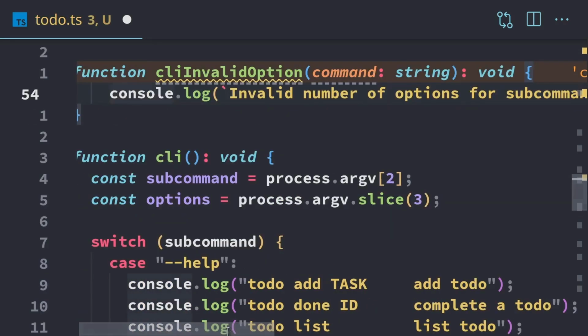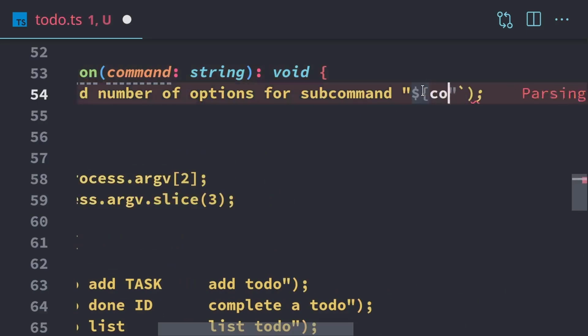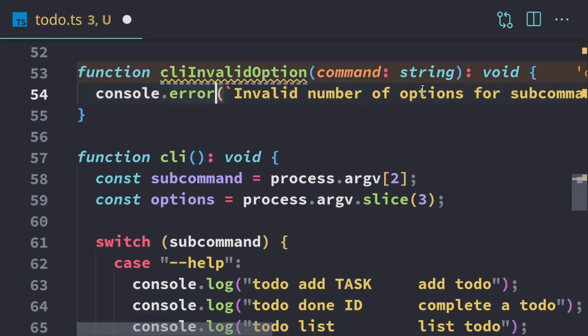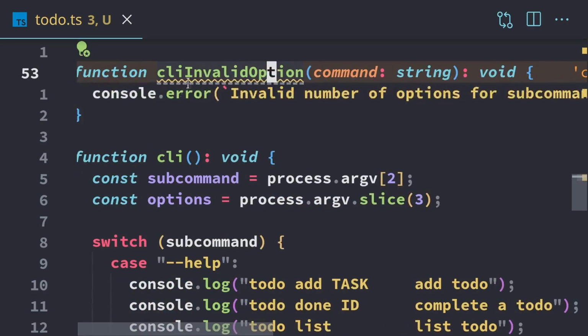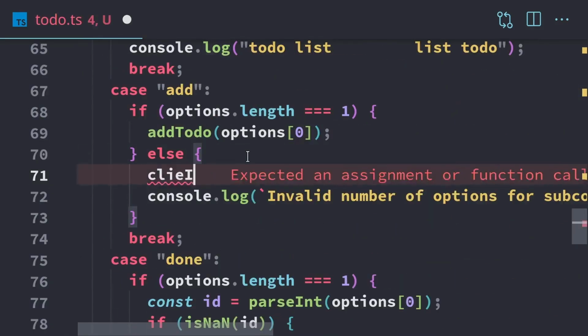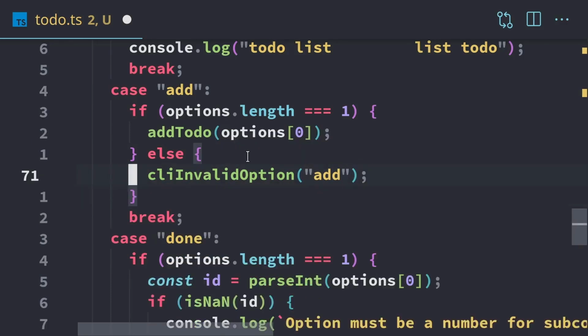This will be invalid number of options for subcommand, and then we're going to have our subcommand. And we should probably be using console.error here instead of console.log. And we're just going to replace all the instances where we're logging this message with CLI invalid option function. This will be CLI invalid option. Command is add. Okay, delete that.